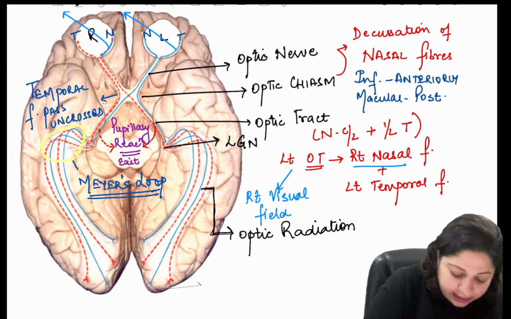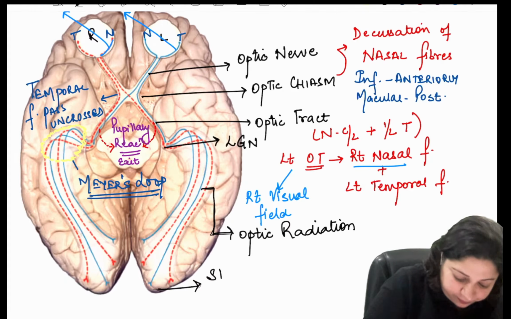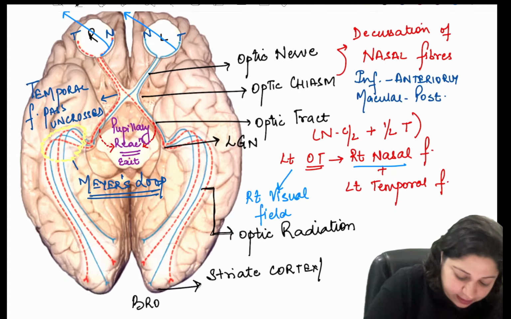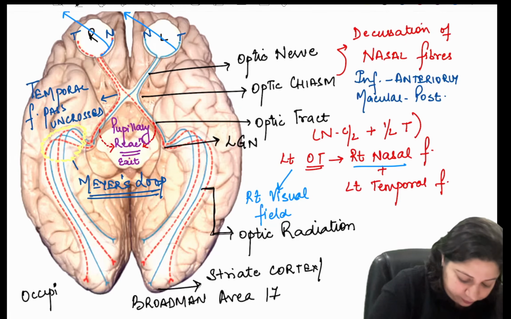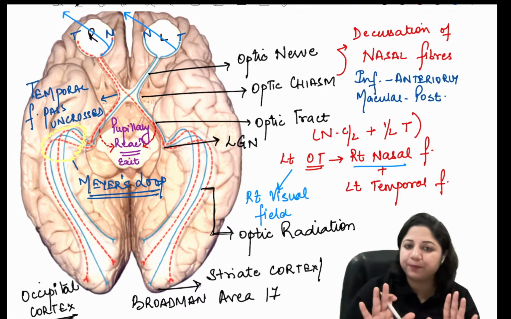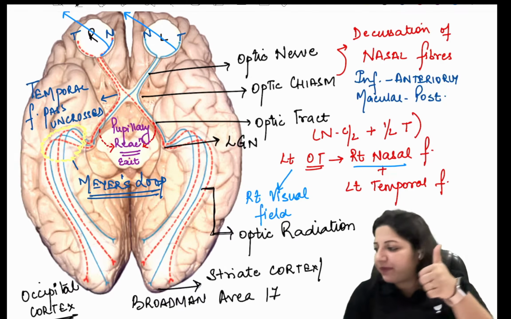They terminate in the striate cortex, or Brodmann area number 17, which is present in the occipital cortex. Is that point clear? Everyone just give me a thumbs up if it is okay.